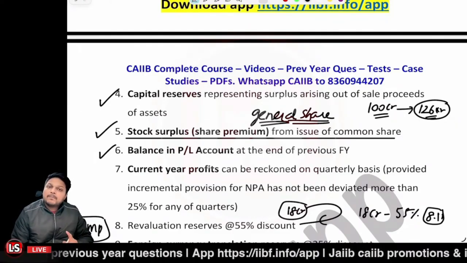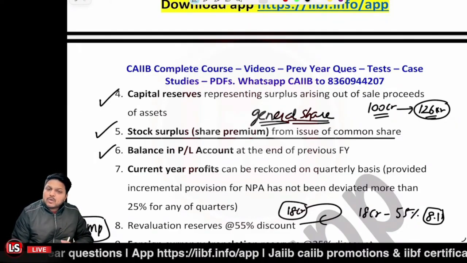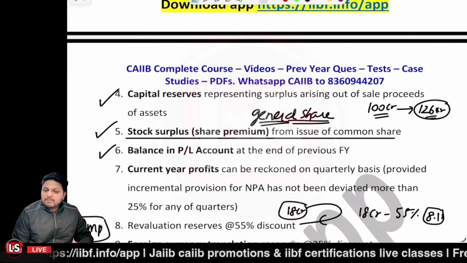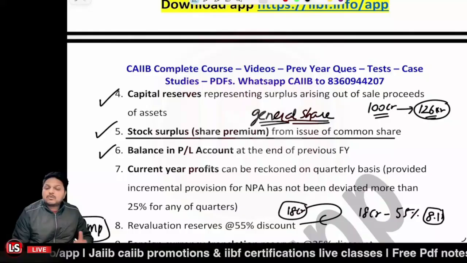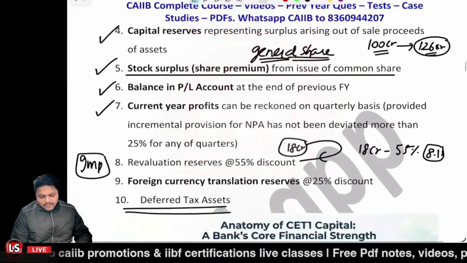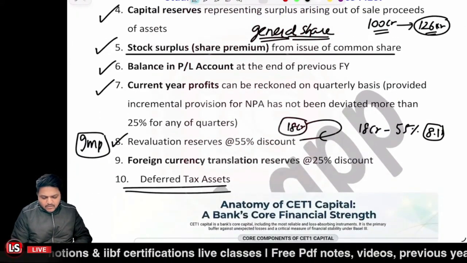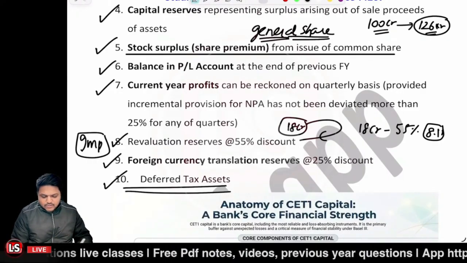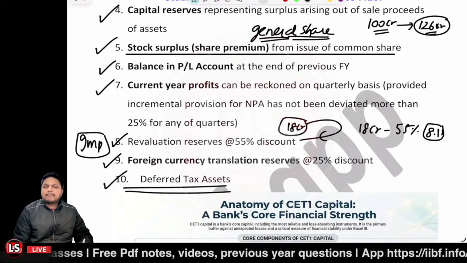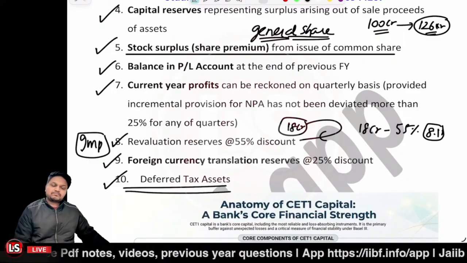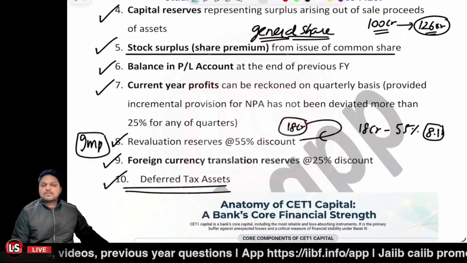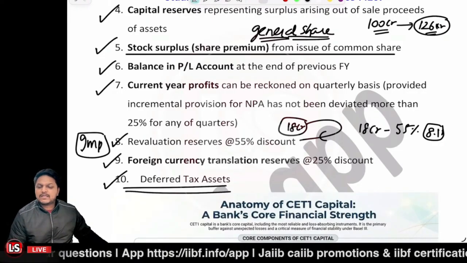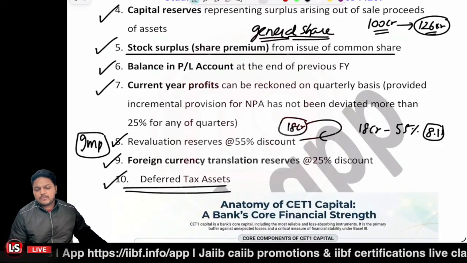The current year profit and loss account can also be reckoned on a quarterly basis, but the condition is that quarter to quarter NPA should not deviate more than 25%. Then there are revaluation reserves at a 55% discount, foreign currency translation reserves at a 25% discount, and deferred tax assets, which can also be a component of the CET1 capital. Is that clear so far? Kindly confirm. We will be solving a case study based upon it, and you will be all clear with the points.